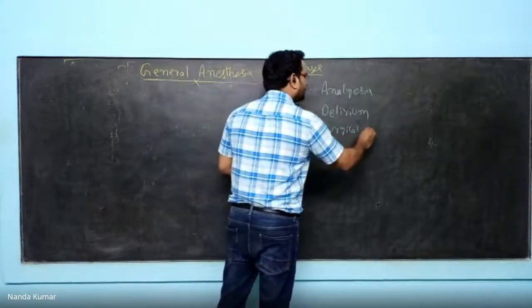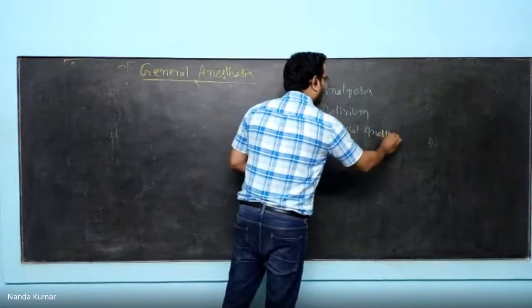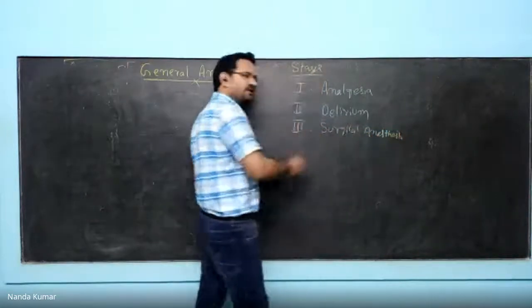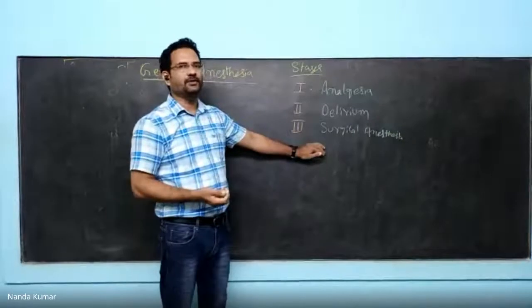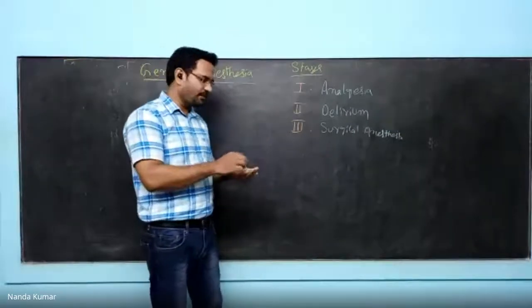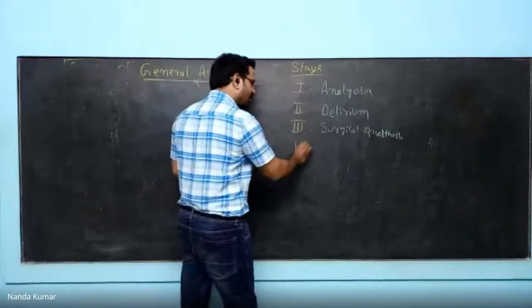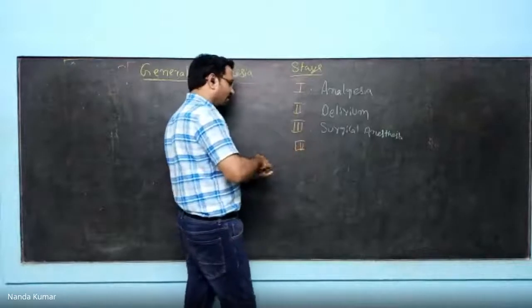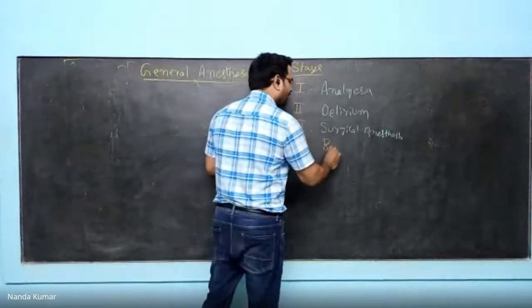After that, it gets into the surgical anesthesia stage. When the subject gets into this stage, operations are carried out. Now, the story will not end here. The problem is, if the dose is increased, there is a fourth stage, respiratory paralysis.